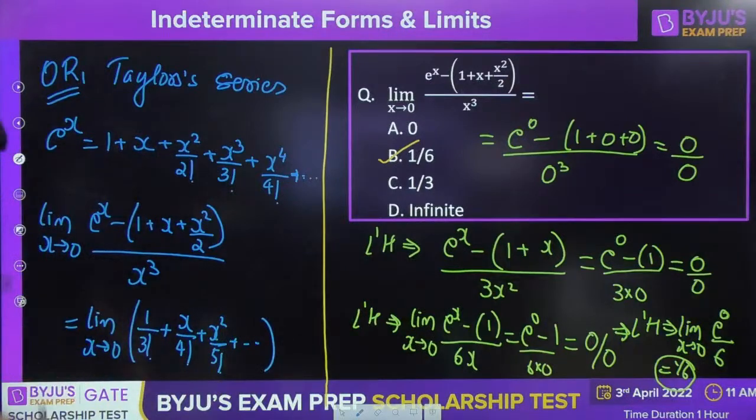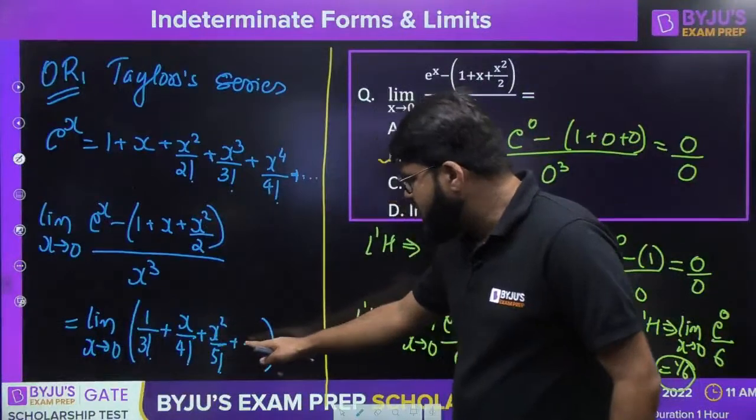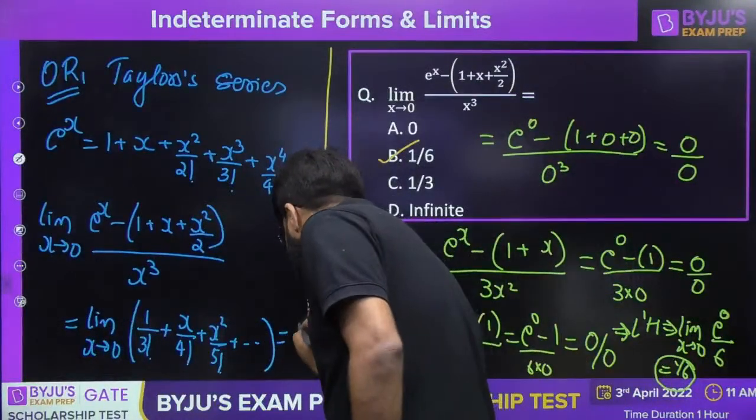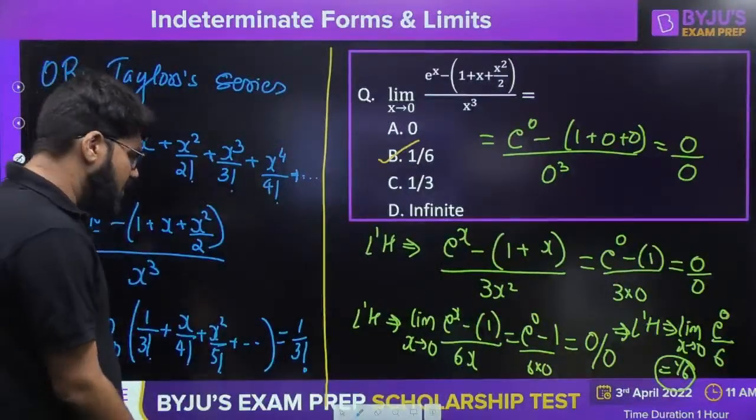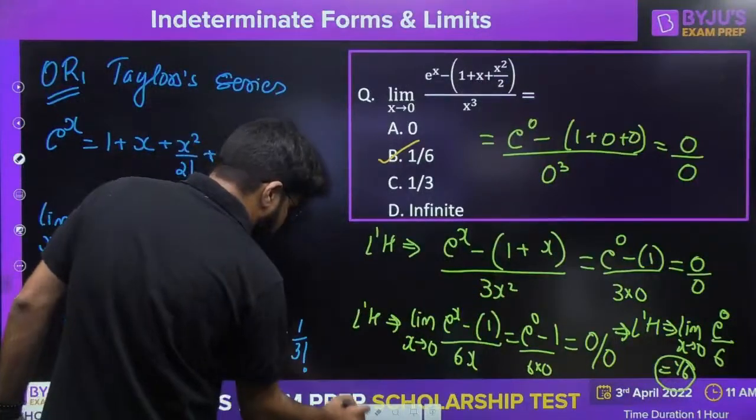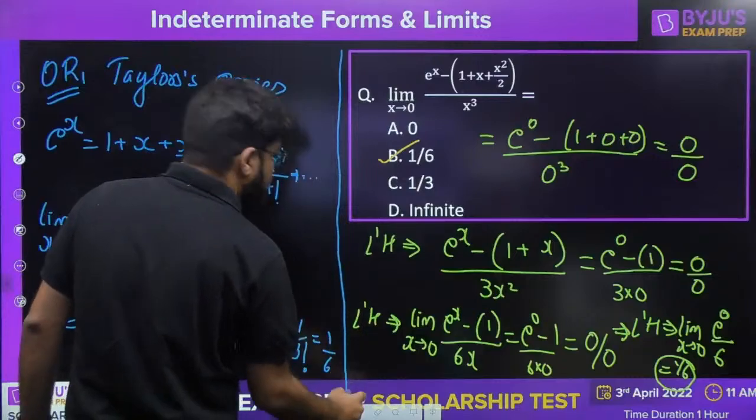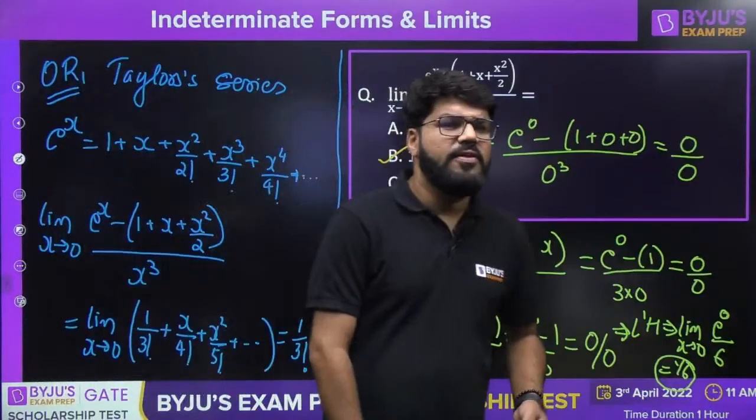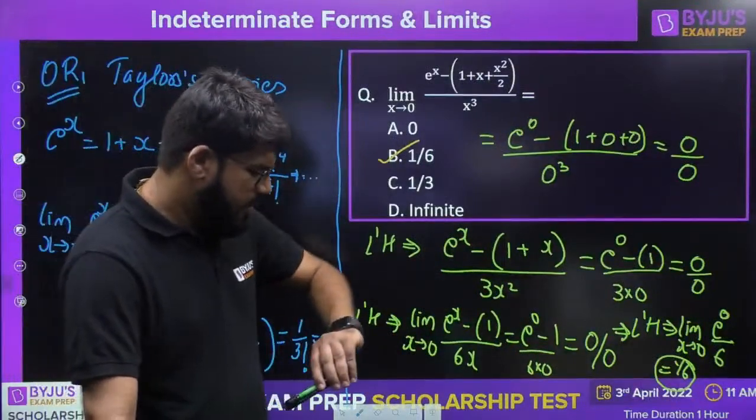But ultimately x is tending to 0, so all of these terms will be 0 and the answer is simply 1 upon 3 factorial. What is the value of 3 factorial? That is equal to 6, right? So the answer is 1 by 6. So that is another way of taking this, either by the series or by the regular L'Hospital rule, right? Chalo.